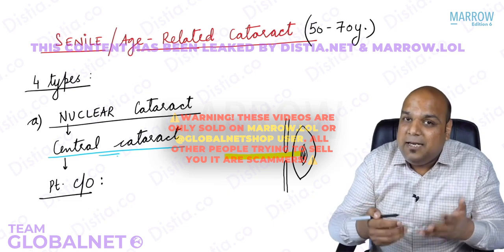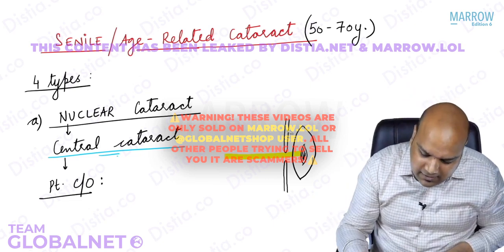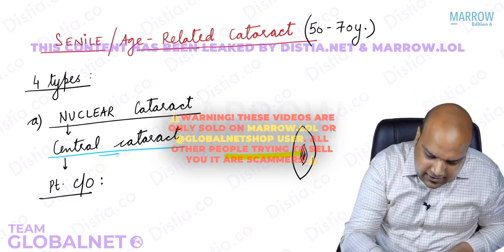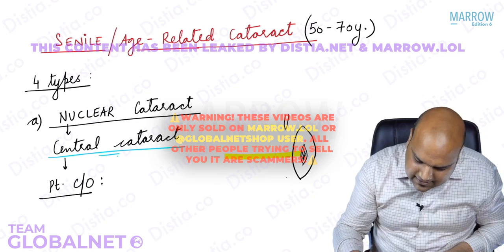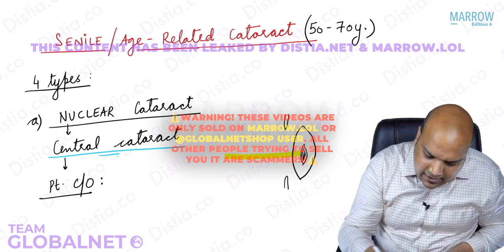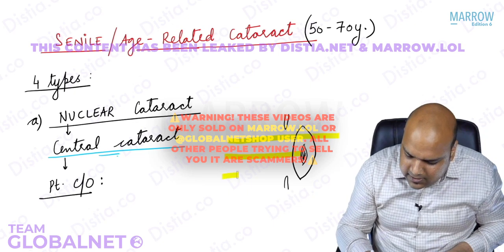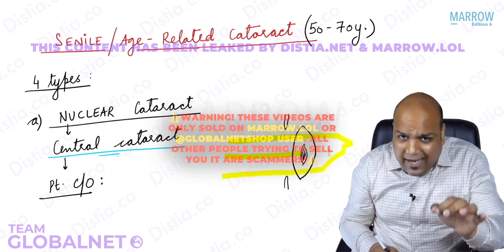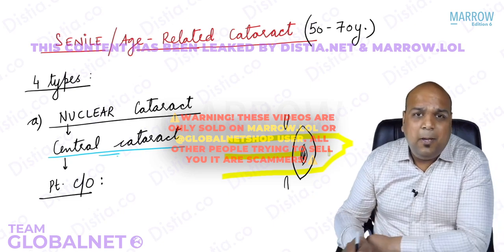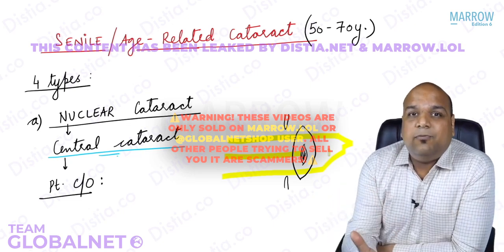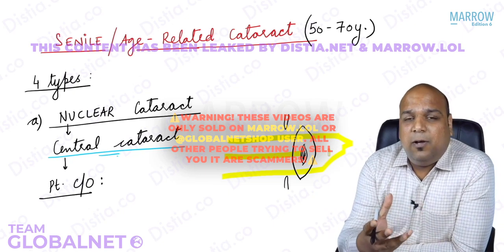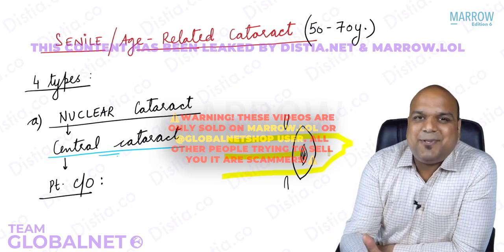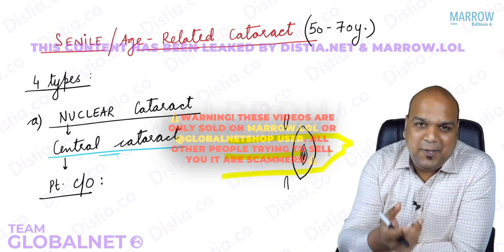No. But at night time, everybody, the pupil will dilate. So in night time, when my pupil has dilated, now can the light go inside? Yes, it can go inside from the periphery. So the patient will say, I have difficulty seeing in daytime, but at night time my vision improves. So sir, I have become like an owl. I see more in the night. I hope we are clear with this.